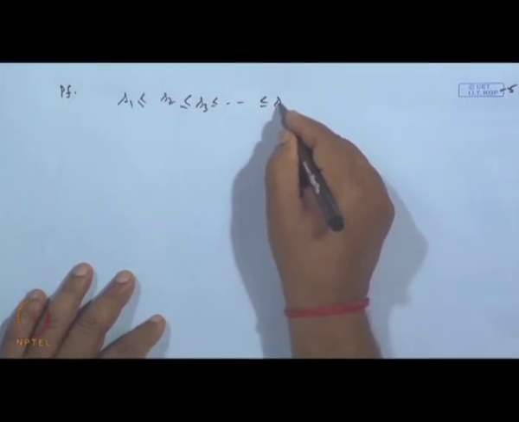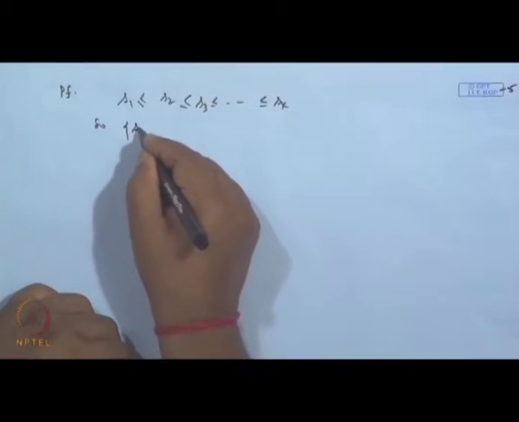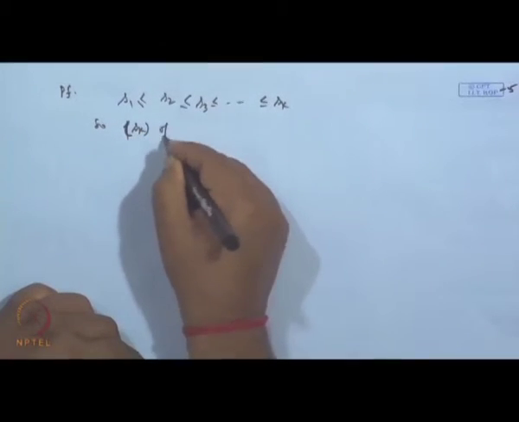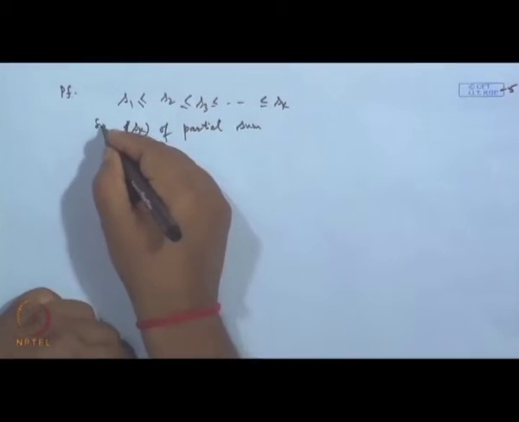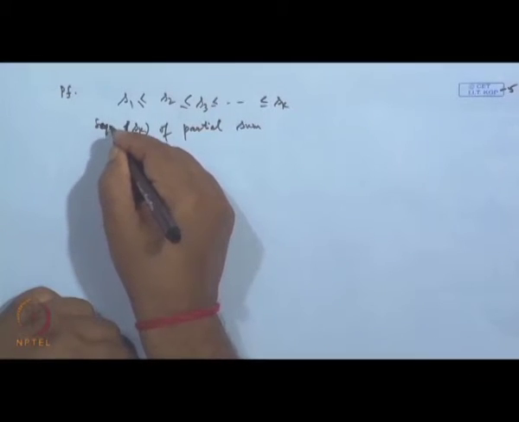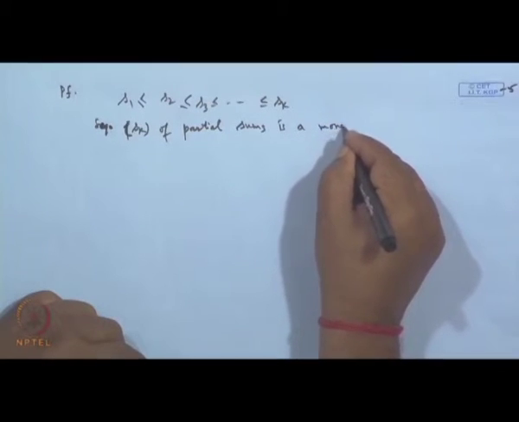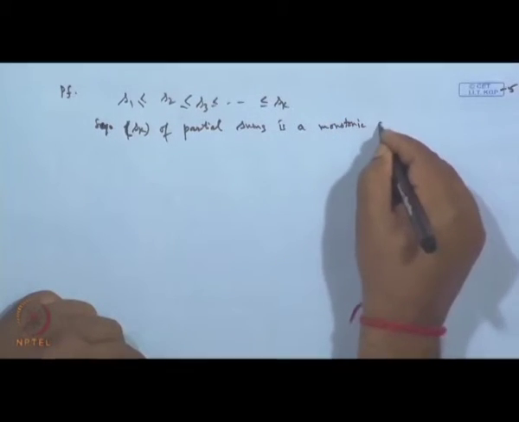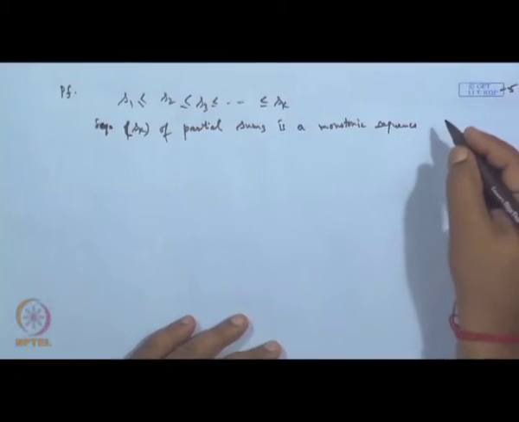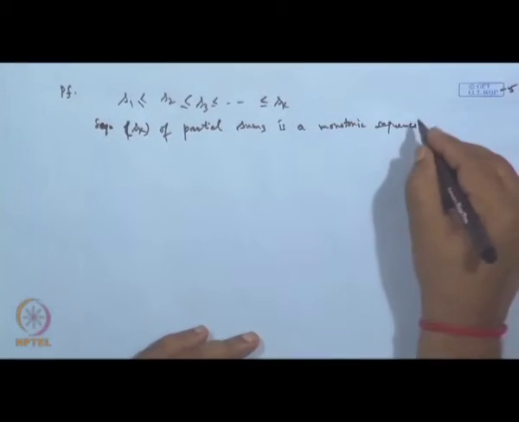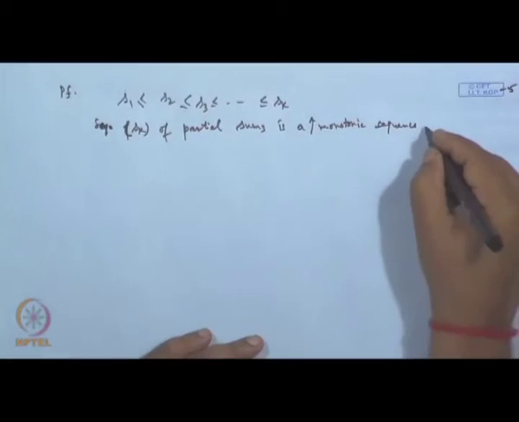So, what we are getting is the sequence of partial sums. The sequence of partial sums is a monotonic, increasing sequence of real numbers.